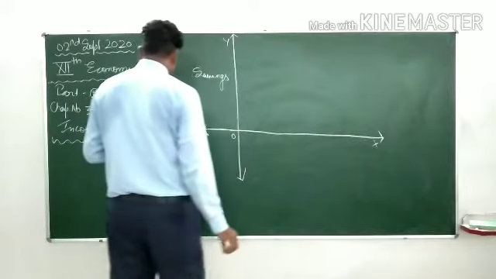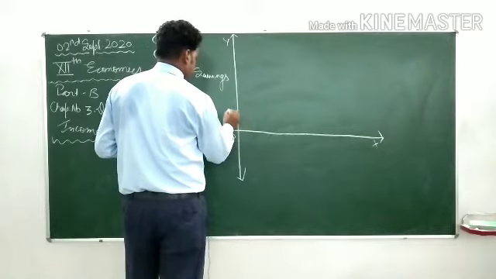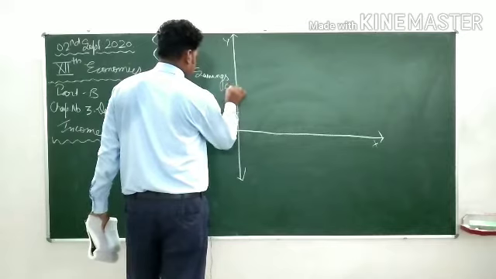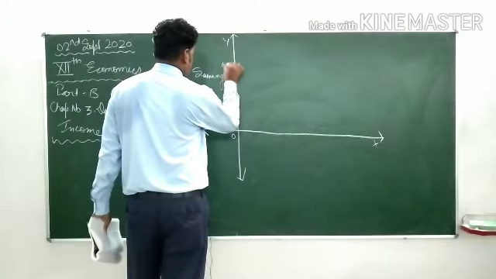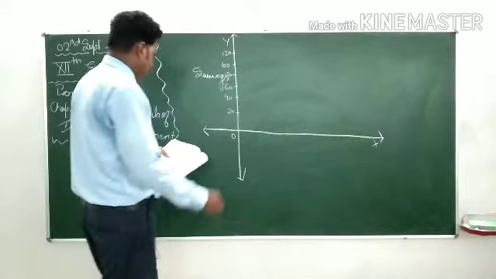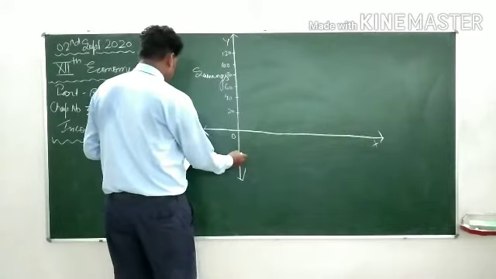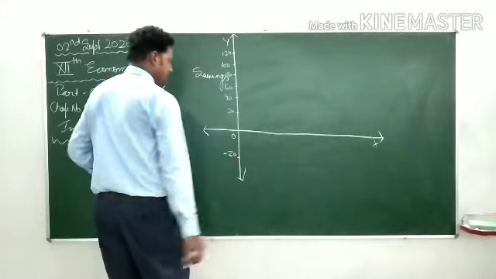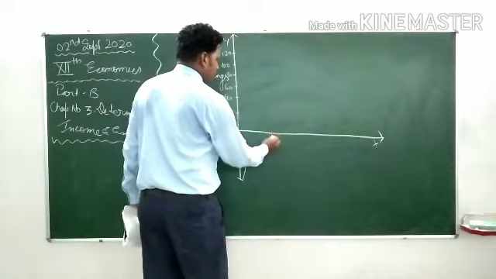and the figures over here 20, 40, 60, 80, 100 and 120 like this. On the y-axis, here -20, then 50, 100 and 150 on the y-axis.